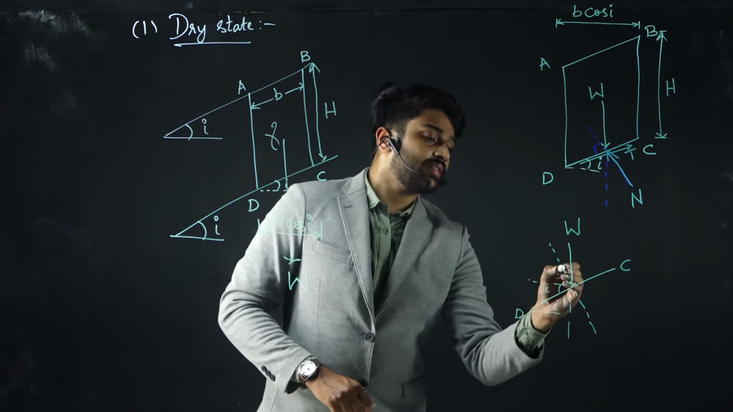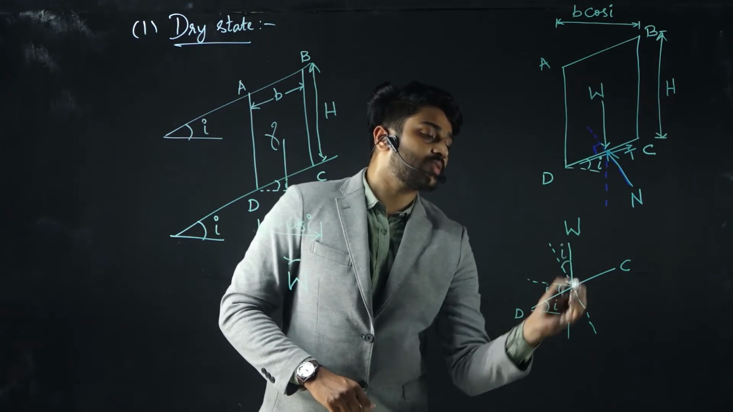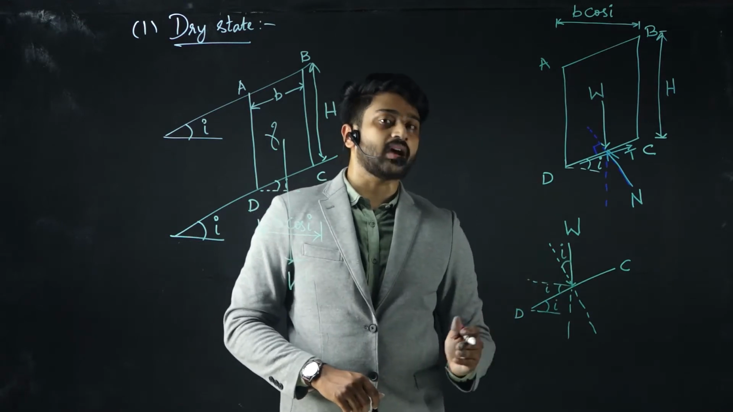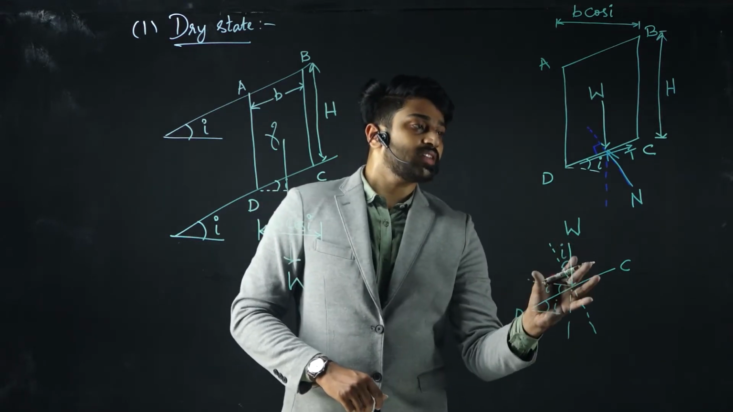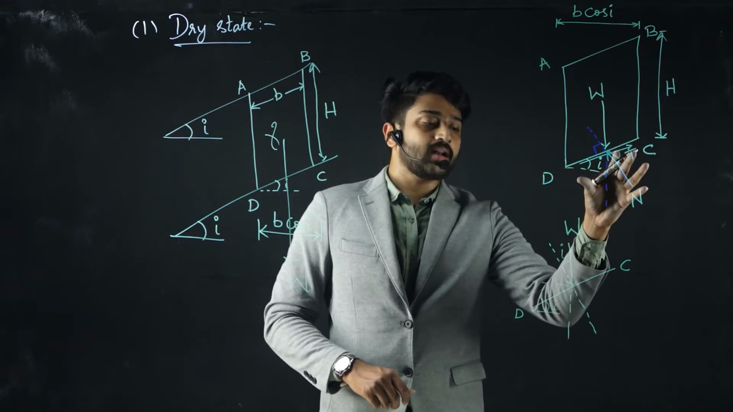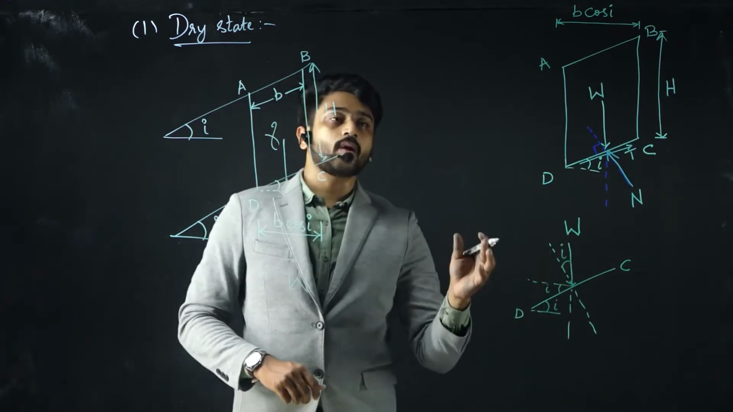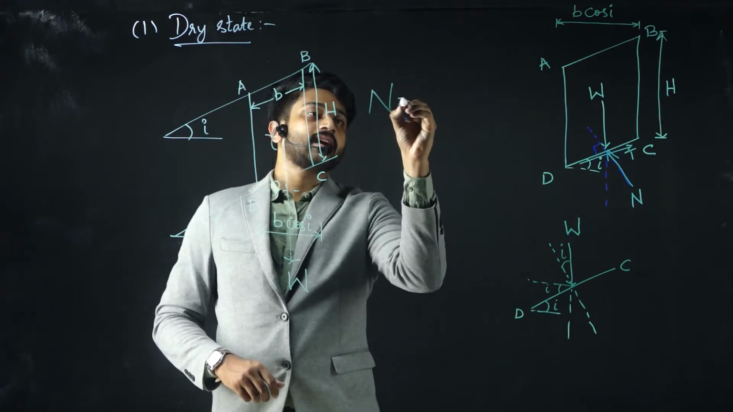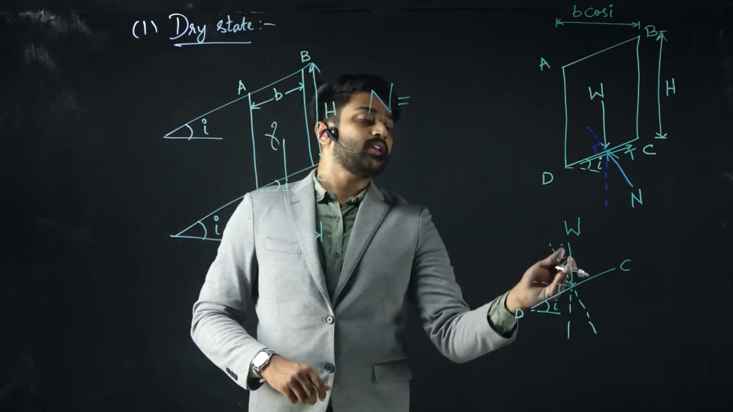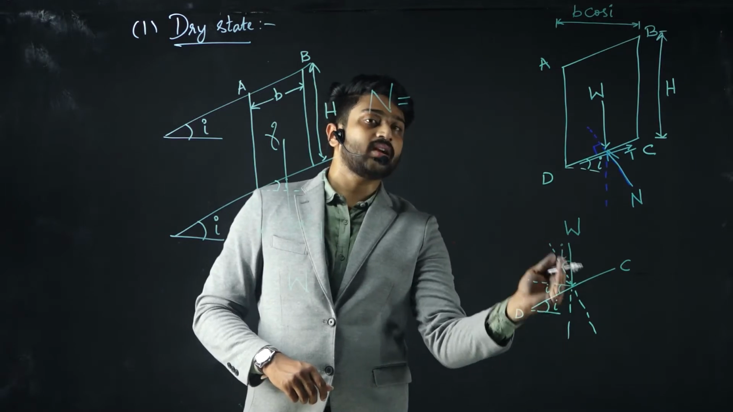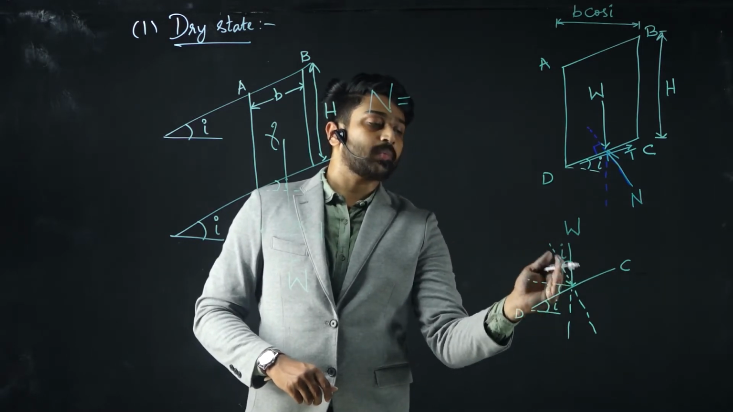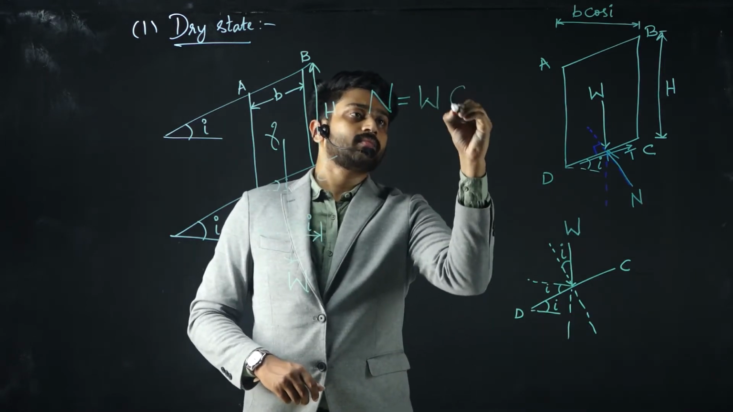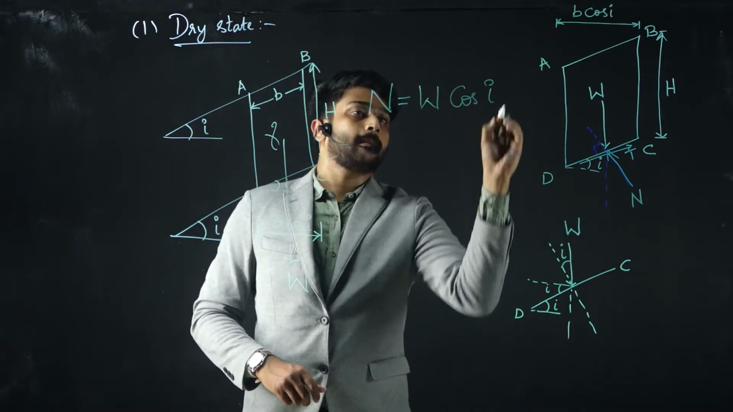Okay, and the angle of W with respect to this other dotted line, which is perpendicular to DC, will be I. So from this diagram and this diagram, if you compare, simply I can state that the normal component, the normal component capital N, can be equal to W, which is inclined towards this line, which is perpendicular to DC, at an angle I. So this will be W cos I.